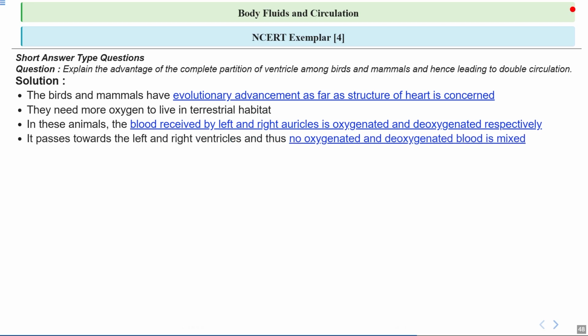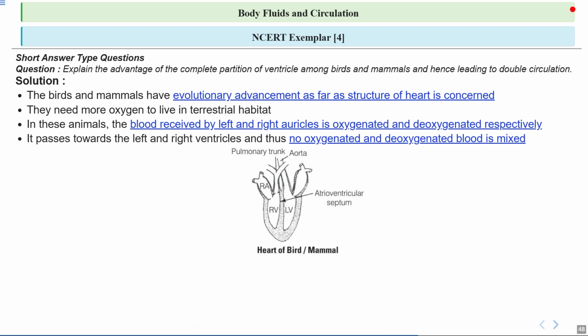So as the blood moves into the left and right ventricles, the separation continues, and oxygen-rich and oxygen-poor blood never mix. This ensures that only fully oxygenated blood is sent to the body, which is more efficient for delivering energy. So imagine if your clean and dirty laundry were always kept in separate baskets. So it seems more organized.